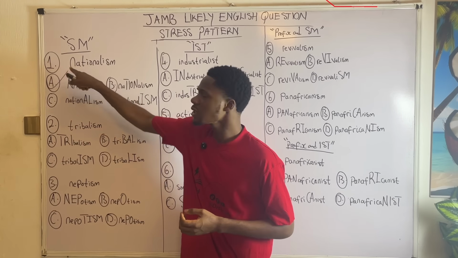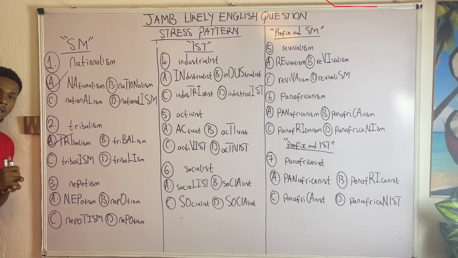So what is the correct answer to this question? I gave you the rule from question 1 that whenever a word ends with SM, we are always going to stress the first syllable. In this case, we're having tribalism. Don't pronounce it out loud in your JAMB examination. You are going to be disturbing your neighbor, and like I said, I'll give a very dirty slap for disturbing me. So learn the rule rather than disturbing your neighbor in the JAMB examination. So you have tribalism, and TRI is being stressed. Option A is the right answer. Tribalism, and TRI is stressed.